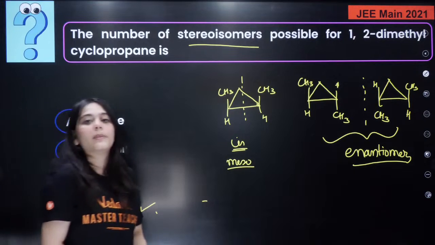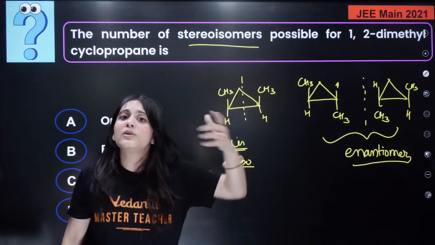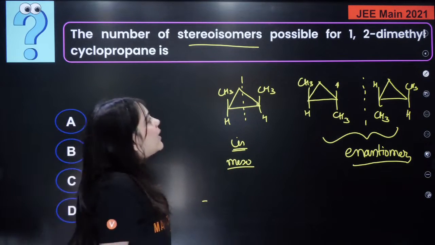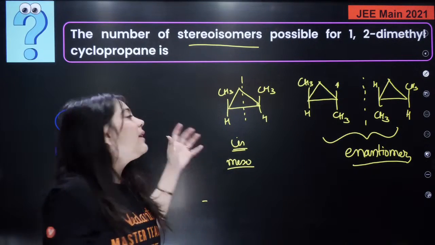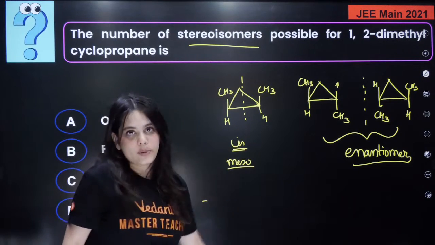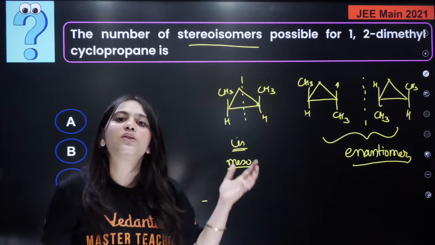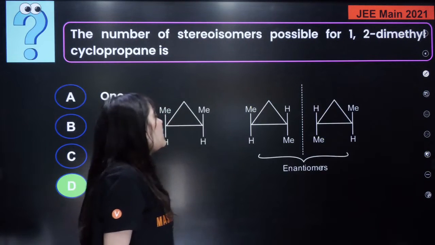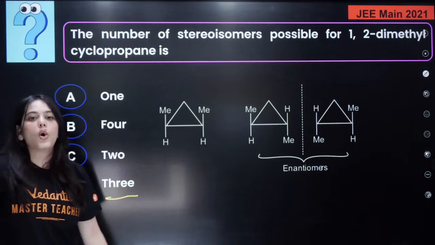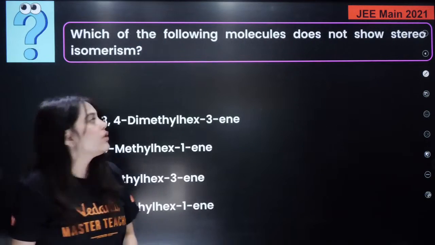3 stereoisomers, because geometrical isomerism is also a kind of stereoisomerism only. Right? That's what we're studying right now. Both are stereoisomerism. They haven't asked you for the optically active compounds. They've asked you for the stereoisomers. Geometrical isomerism also comes under stereoisomerism only. Right? So the correct answer is 3, as I've just told you. Right? Understood?